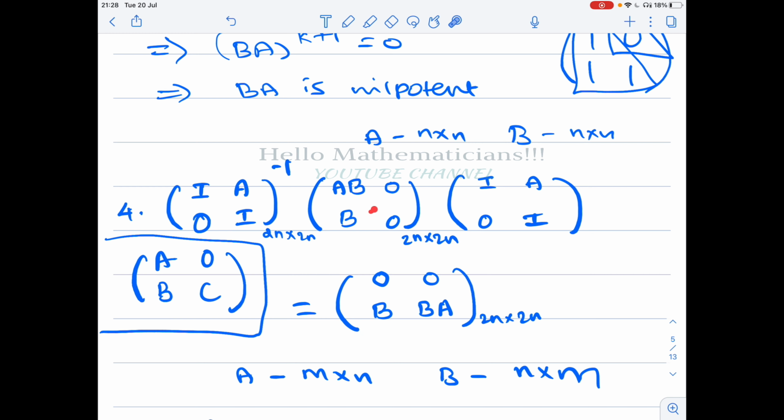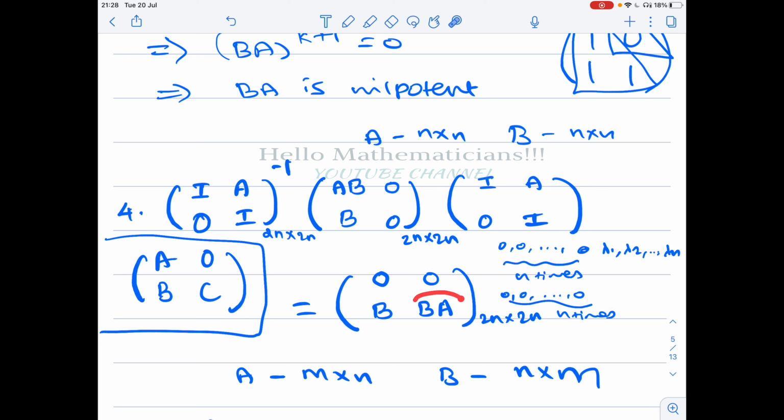The eigenvalues of this block are 0, 0, etc., 0, n times. For this block, we assume the eigenvalues of AB to be lambda 1, lambda 2, etc., lambda n. Similarly, the eigenvalues of this 0 block are 0, 0, etc., 0, again n times.